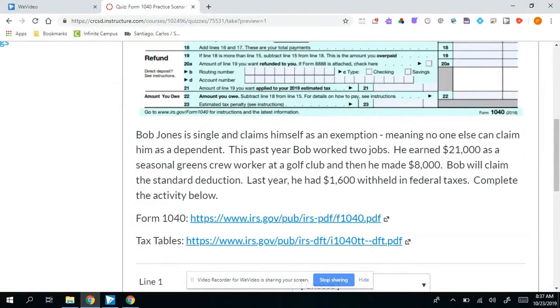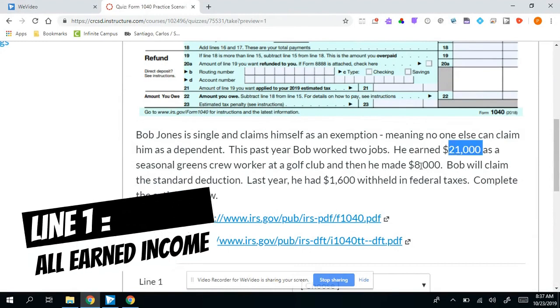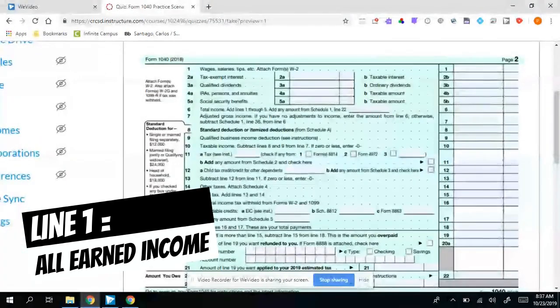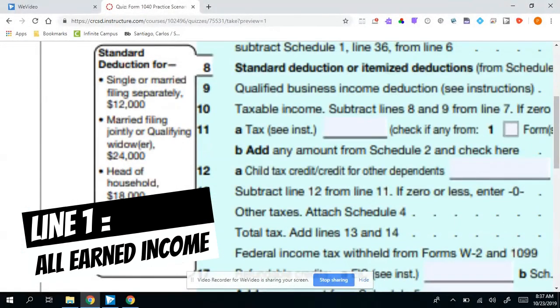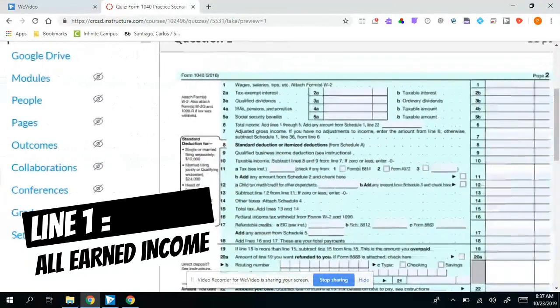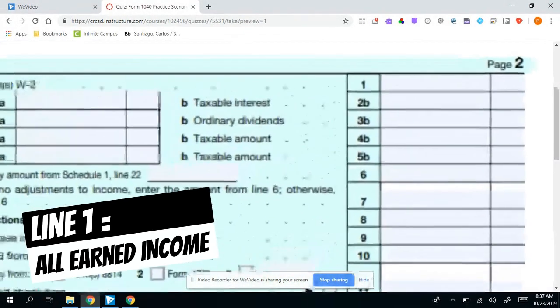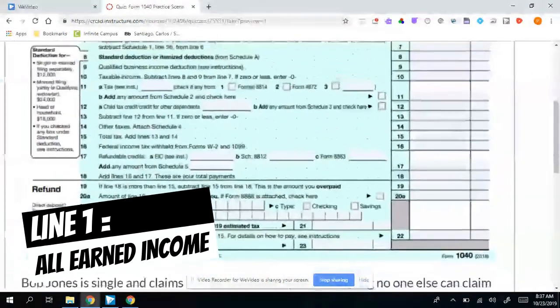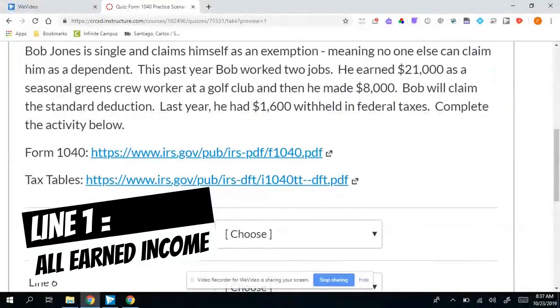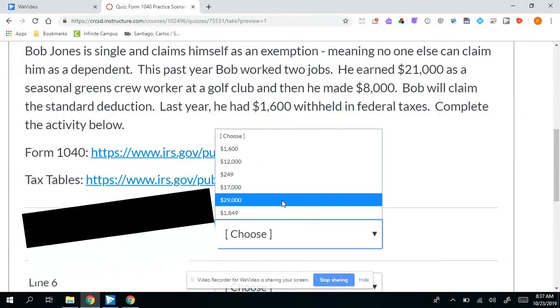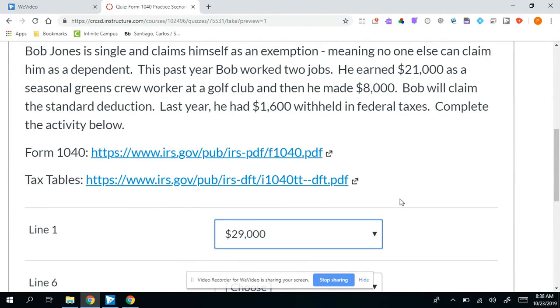So if we were to look at Bob Jones here, you can see that he earned $21,000 as a green screw worker, and then he also made an additional $8,000 somewhere else. So on line one, whatever the scenario, whether it is a single individual or if you are married filing jointly, you're going to combine all wages, salary, and tips on that line one. So in Bob Jones's case, it is going to be that 21,000 and that 8,000 to come to $29,000.